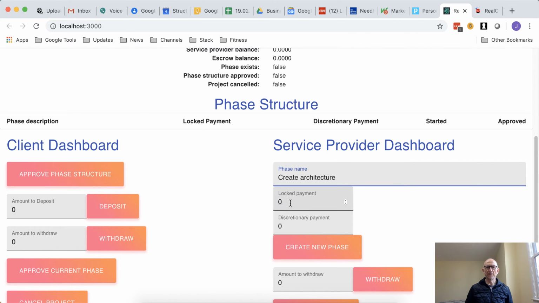And we'll specify a lock payment. Now the lock payment is the payment that the service provider is guaranteed to receive for work completed, while a discretionary payment is paid only on satisfactory completion of the phase according to the client. So we'll specify a lock payment of 3 DAI and a discretionary payment of 7. So now we'll create a new phase